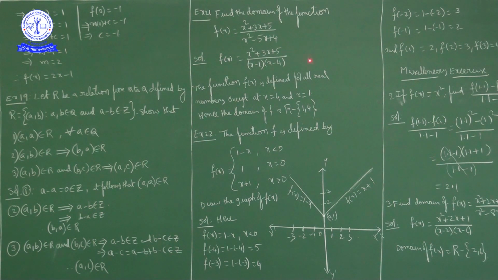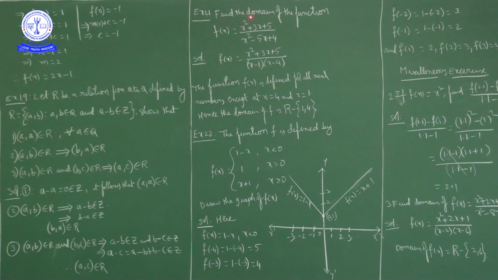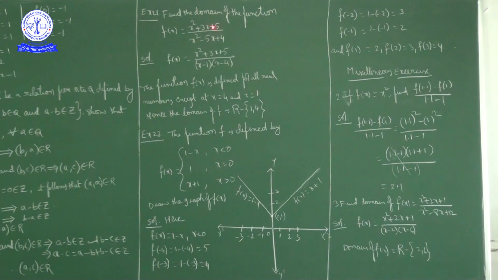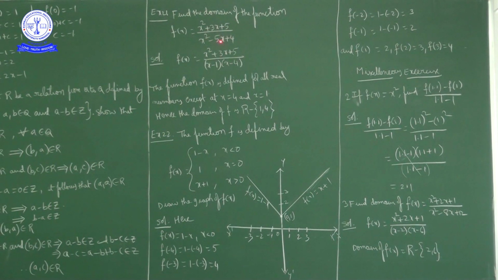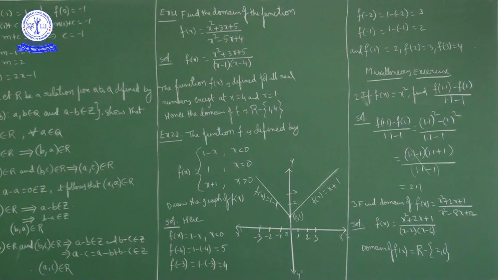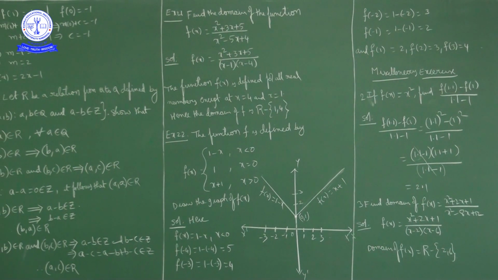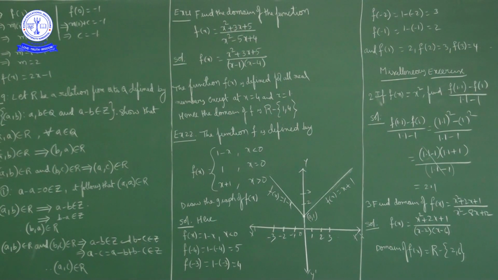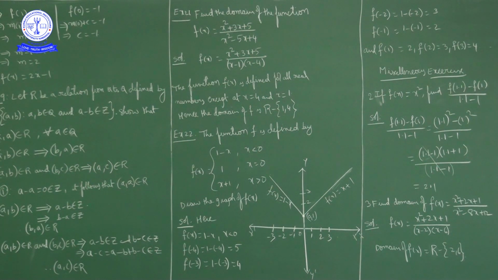Example 21. Find the domain of the function f of x equal to x square plus 3x plus 5 upon x square minus 5x plus 4. What is the domain of the function? Domain of the function is for what values of x the function is well defined. What values can we give for the variable x?